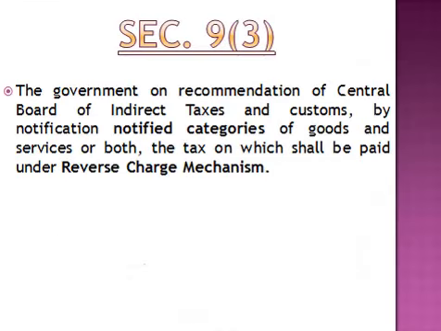Under section 9(3), the government, on recommendation of CBIC, by notification notifies categories of goods and services or both, the tax on which shall be paid under reverse charge mechanism. So, there is a long list and on the entire list the reverse charge is applicable.